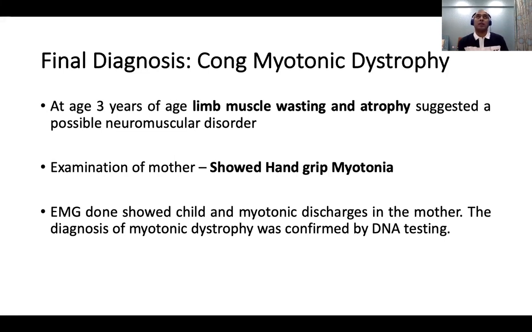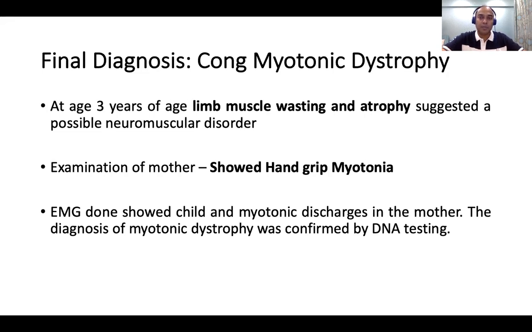So this case gives us 2-3 things to think about. One, we know in this child, the symptoms have started from the newborn period. So the first thing we think when the child starts having symptoms from the newborn period is that this is probably more of a congenital onset or intrauterine onset. The other clue was that, in addition to facial muscles, there was also probably involvement of other bulbar muscles, maybe pharyngeal muscles, maybe the 9th or 10th cranial nerve.